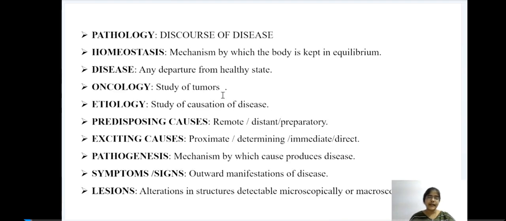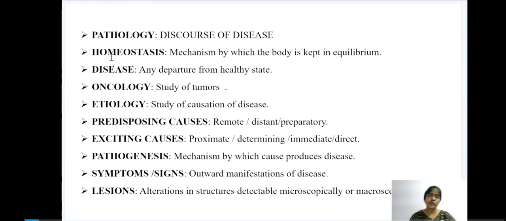So in this slide, let us have a look at all the important definitions. First, we will start with pathology. Pathology means discourse of a disease. The word pathology is derived from the Greek word. When we divide this term into pathos and logos, pathos means disease and logos means discourse. So it can also be defined as study of the diseases.